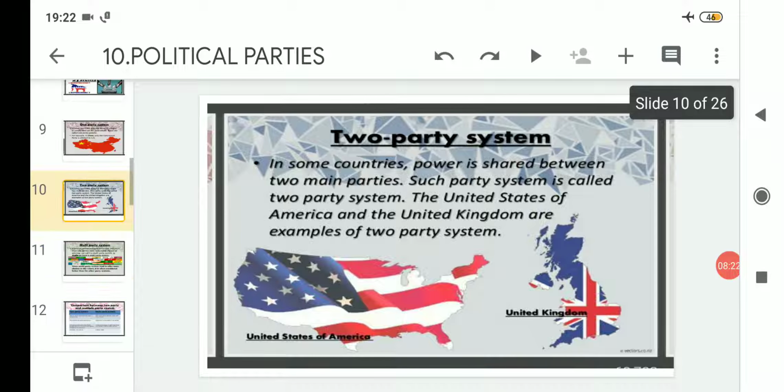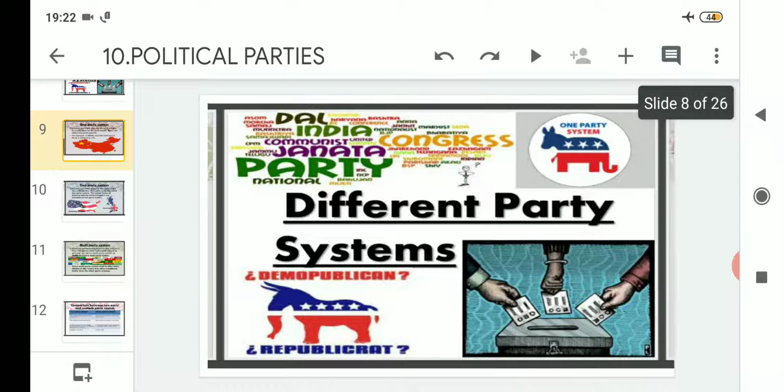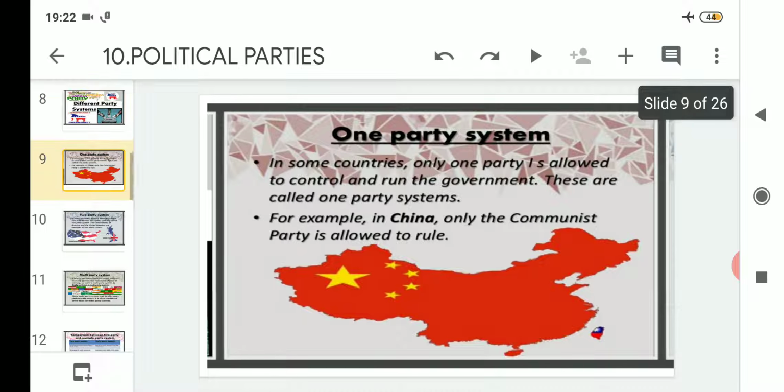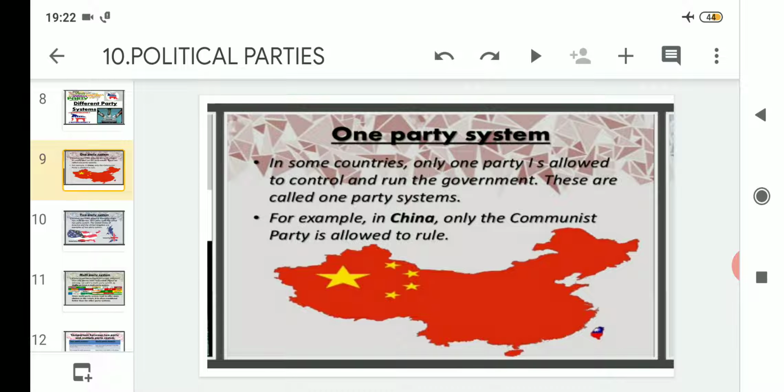So with this, we have come to the end of today's topic, and we have read about the different party systems prevalent in world politics. Number one is the one party system, where there is only one political party and only one government is given the responsibility.